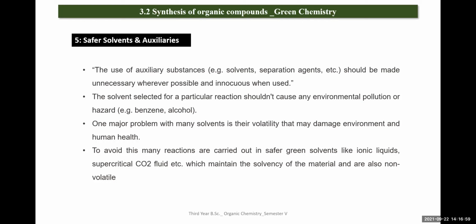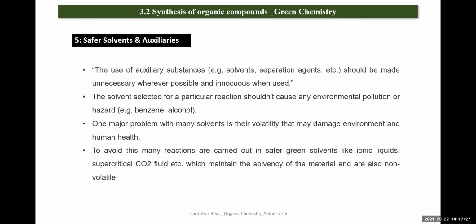The use of auxiliaries should be made unnecessary whenever possible. Sometimes while performing a reaction, some researchers, students, PhD scholars, use these types of substances unnecessarily. So use auxiliary substances only when it is really necessary, right?